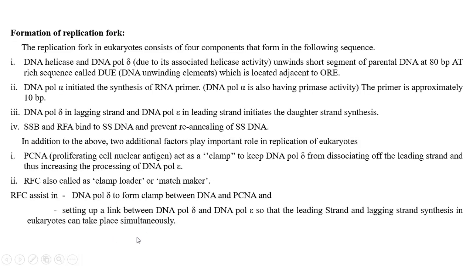Formation of the replication fork. Now the AT pair is opened to form a replication fork by the DNA helicase.